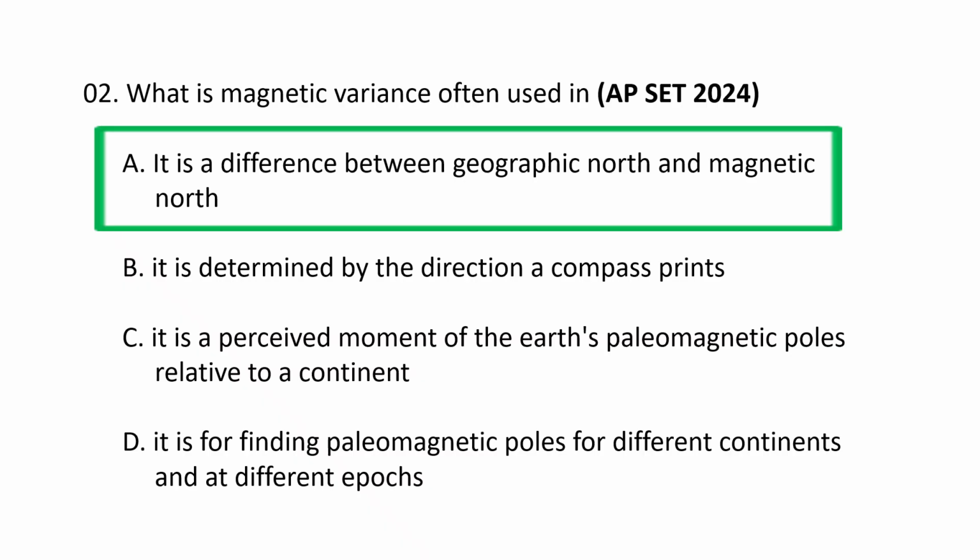Magnetic variation, also called magnetic declination, is the angle between the magnetic north and the true north. Declination is positive when the angle is east of the true north and negative when it is west. So the magnetic variance is often used as the difference between the geographic north and the magnetic north.